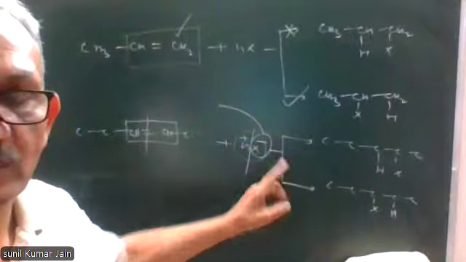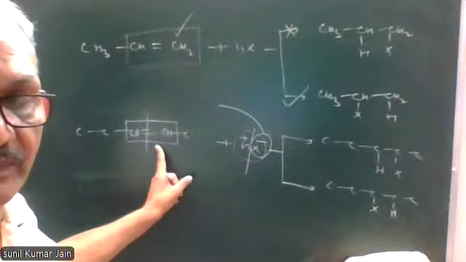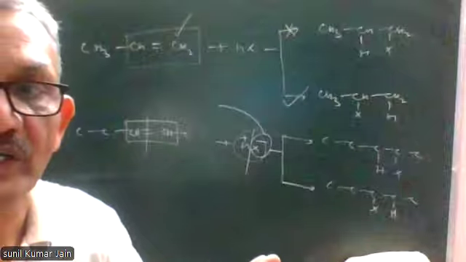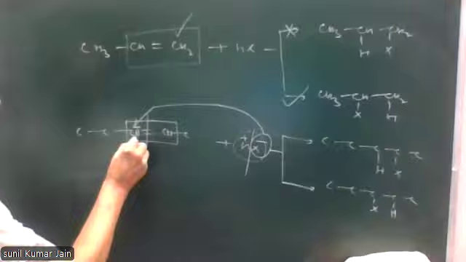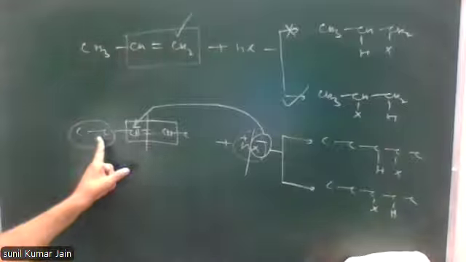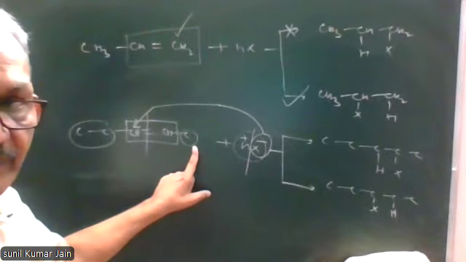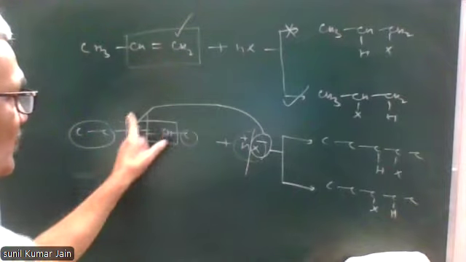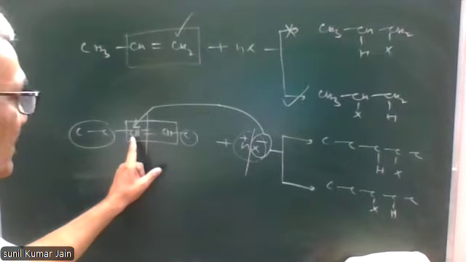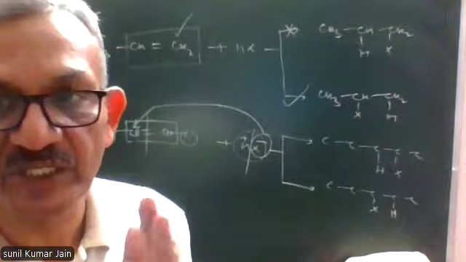The negative part of the addendum goes to that carbon atom of the multiple bond which is linked to a longer alkyl chain. You can see this is linked to a longer chain of two carbon atoms. This is linked to a shorter chain of one carbon atom. So I'll repeat, the negative part of the addendum goes to that carbon atom of the multiple bond which is linked to a longer alkyl chain. This definition is incomplete.